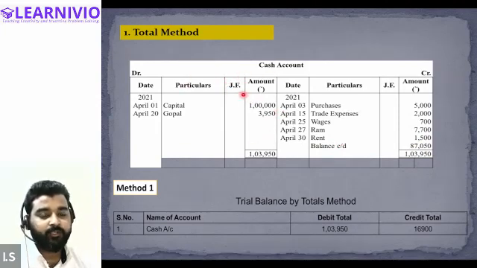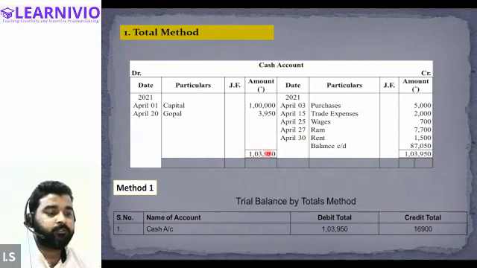So this is the cash account, right? Let's first total the debit side of the cash account. Everyone, the total of the debit side of the cash account is how much? 1,03,950 rupees, right? And the total of the credit side is how much? When you total the credit side, you will get 5,000 plus 2,000 plus 700, 770 plus 1,500. So the sum total of all the values on the credit side will be 16,900 only. So when you reduce 16,900 from 1,03,950, you will get 87,050.